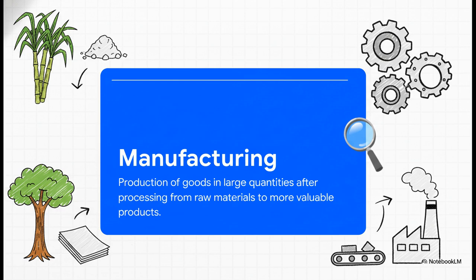For example, we take sugarcane, a raw material, and we get sugar, which is more valuable. We take wood, and we get paper. That transformation, that's the heart of manufacturing.